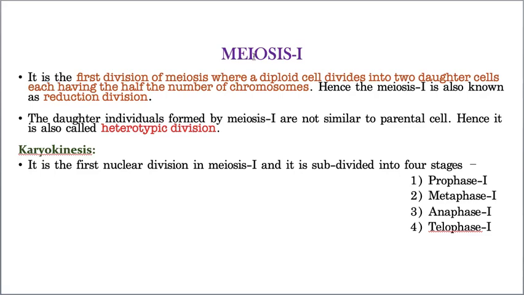Karyokinesis. Karyokinesis means the nucleus division, and it is further divided into prophase 1, metaphase 1, anaphase 1 and telophase 1. Let us go one after one. Okay,